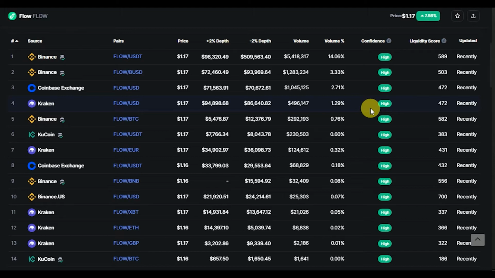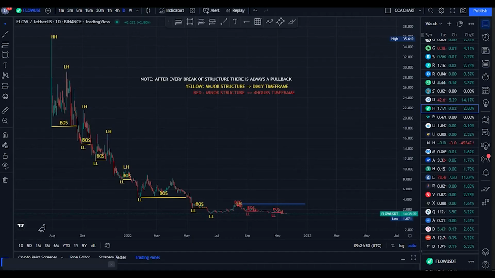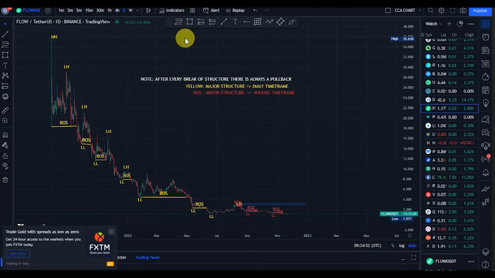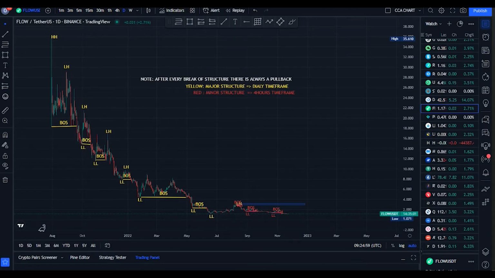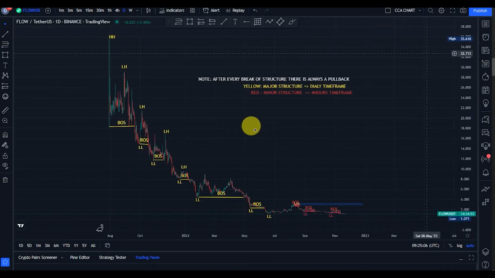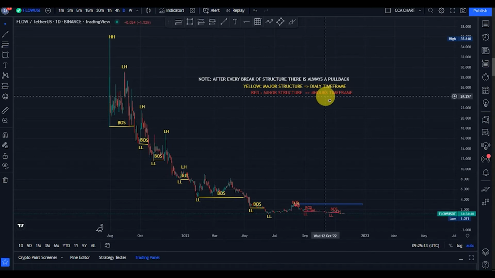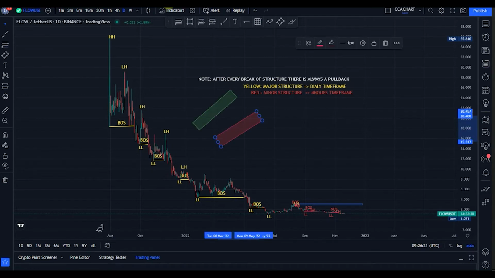So guys, welcome to the FLOW USDT price chart. As you can see, I've already mapped out my market structure. I used yellow to map out my major structure, which is my daily time frame, and I used red to map out my minor structure, which is my 4 hour time frame. I'll be using the green tool to show us my bullish moves, and I'll be using the red tool to show us my bearish moves.